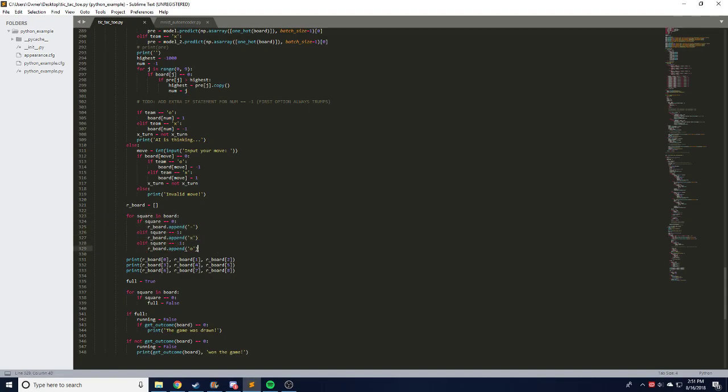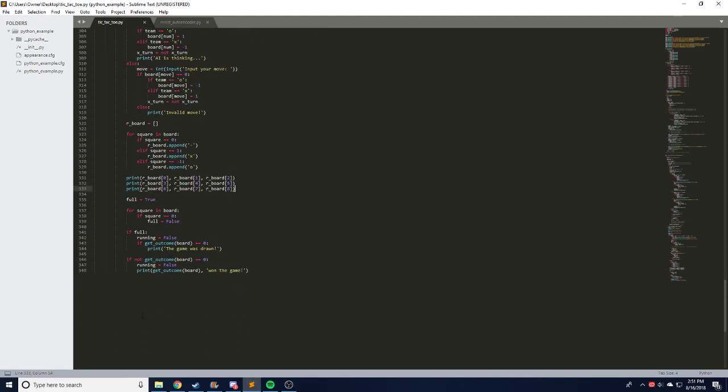And then this part is just about converting it to an R board, aka readable board. We replace an empty square or 0 with a dash, a 1 with an X, and a -1 with an O, and that makes it comprehensible for the user. And then we print out the board. We print out first row, second row, and third row, all on separate lines.